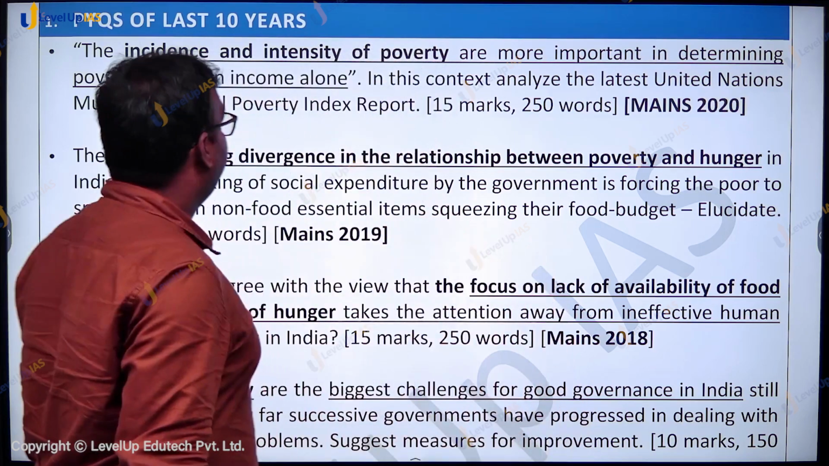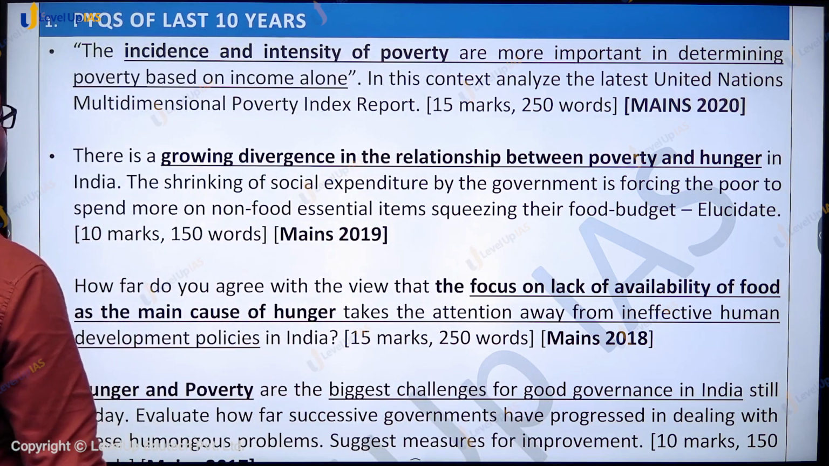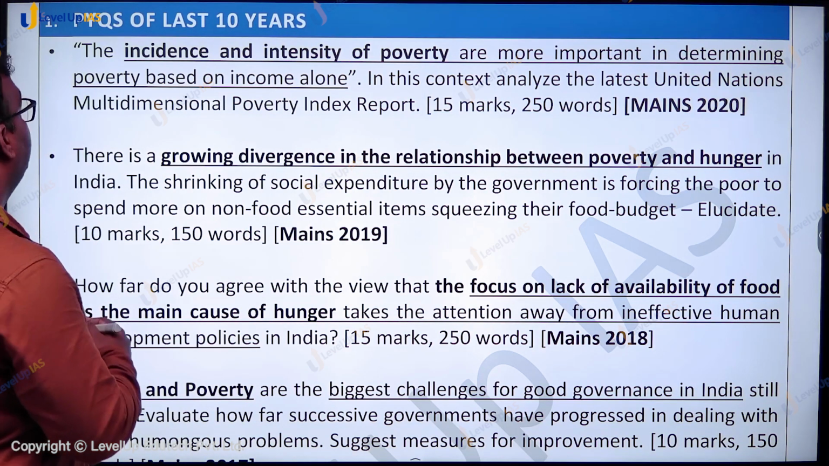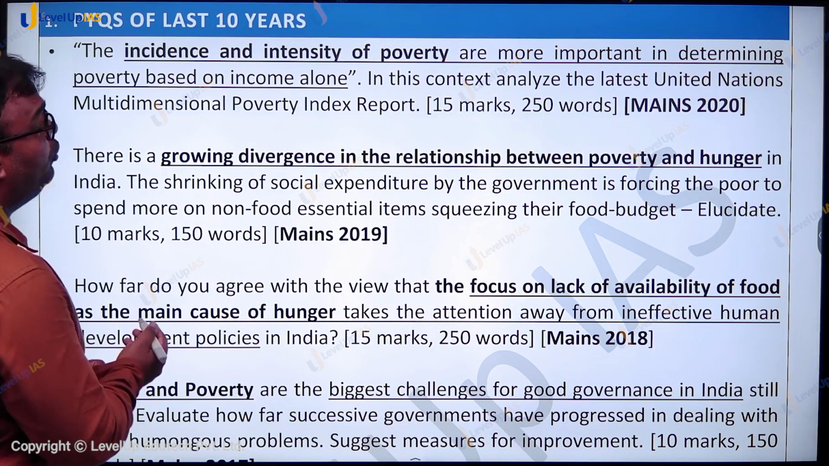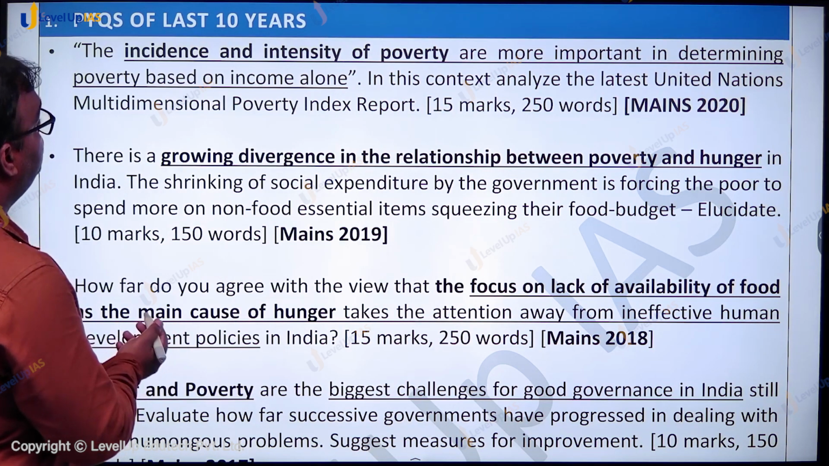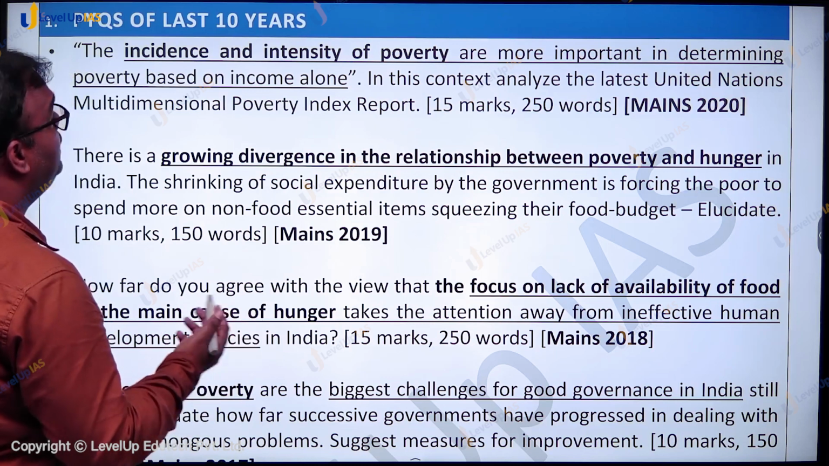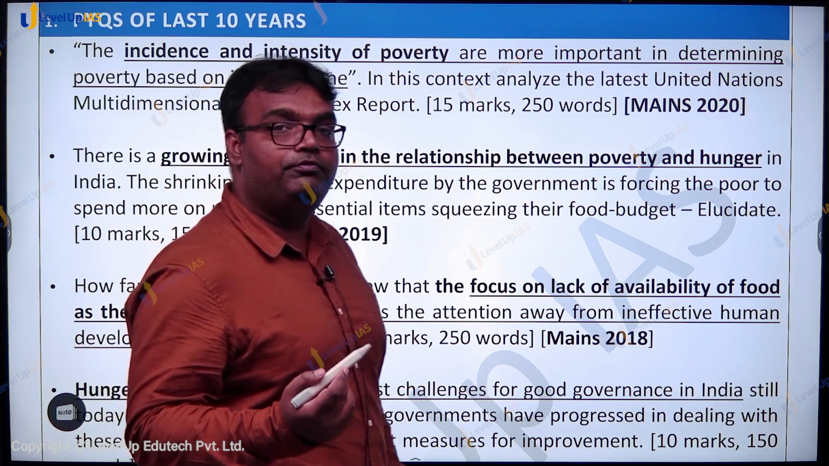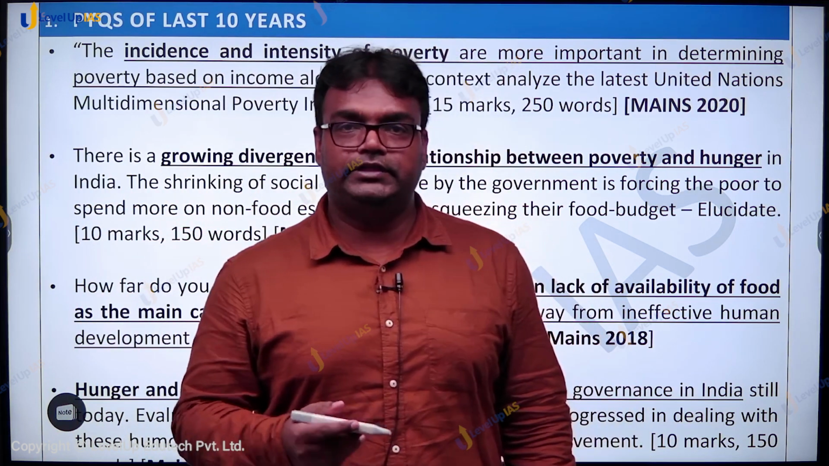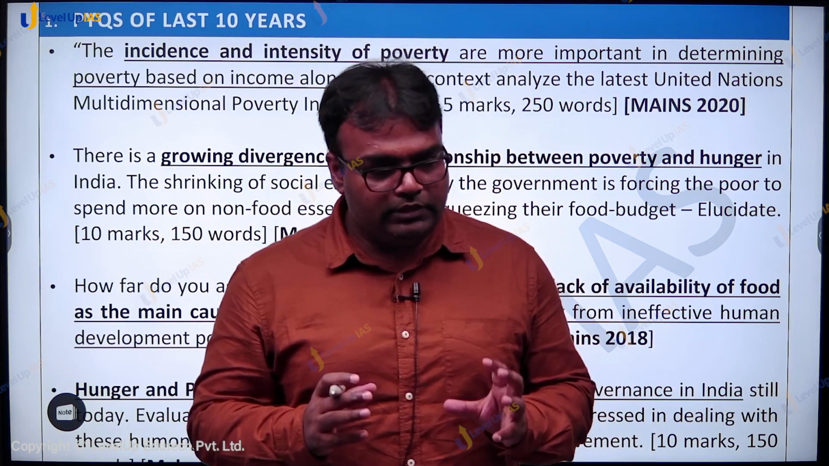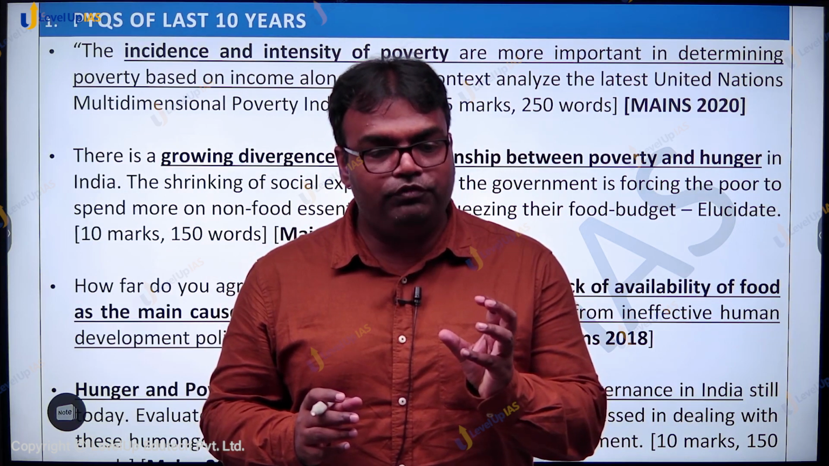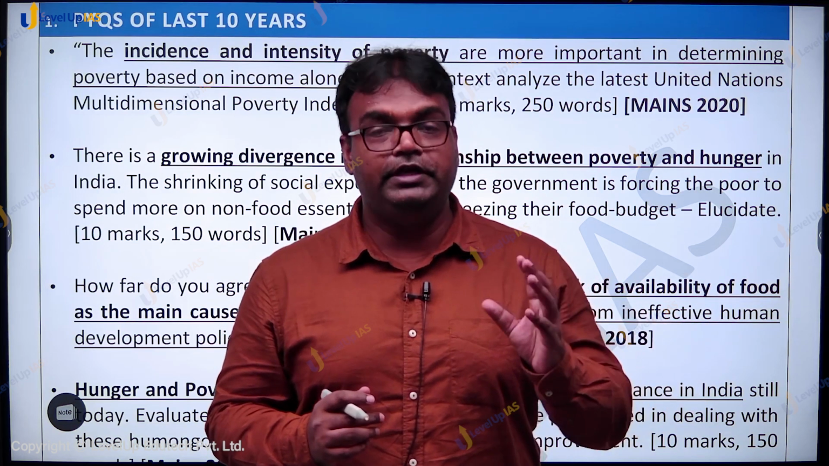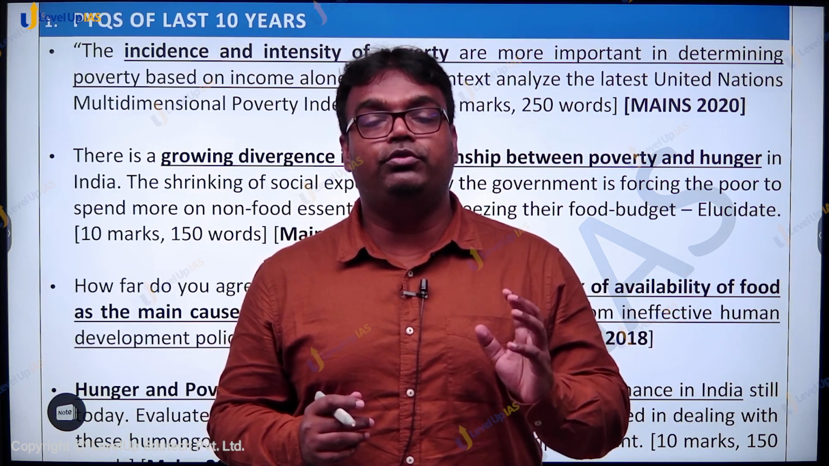Okay, so first question. In the 2020 mains, the question that was asked was: incidence and intensity of poverty are more important in determining poverty, based on income alone. In this context, analyze the latest United Nations multidimensional poverty index. So UN had come up with a multidimensional poverty index. The question was about measuring poverty not only on the basis of income, that was the trend in India, the consumption expenditure.